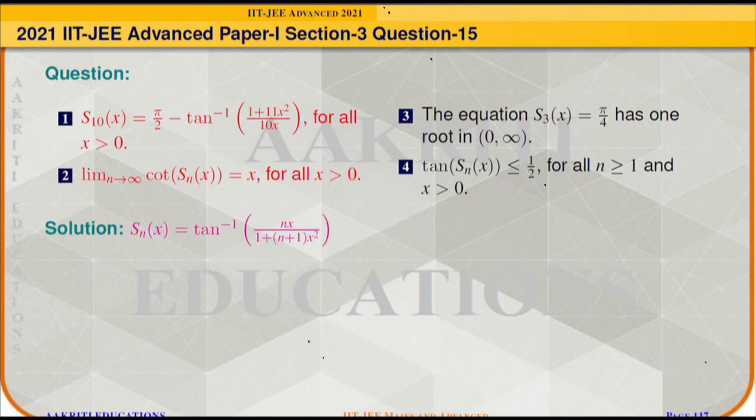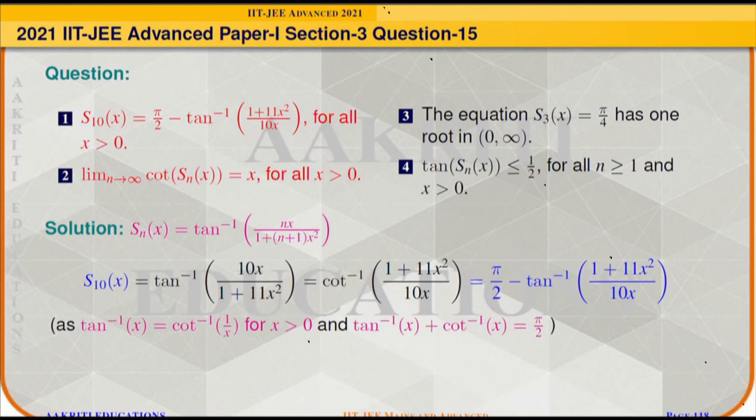So first we will check S10(x). S10(x) will be obtained by substituting n = 10, and it will come out as tan inverse of 10x/(1 + 11x²). And it can be transformed into cot inverse using the identity that tan inverse of x equals cot inverse of 1/x for all x greater than 0.